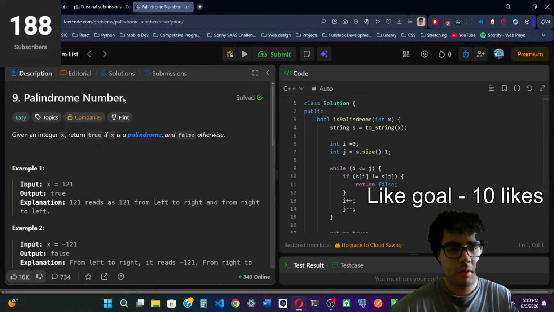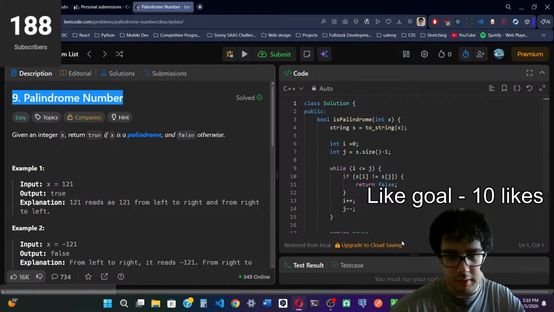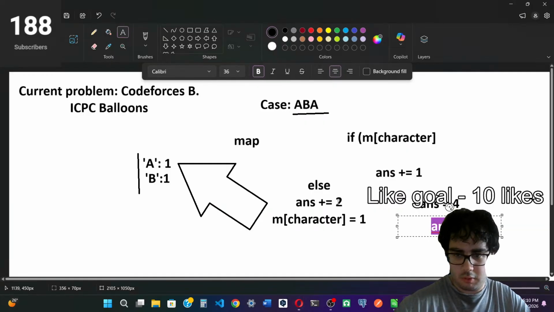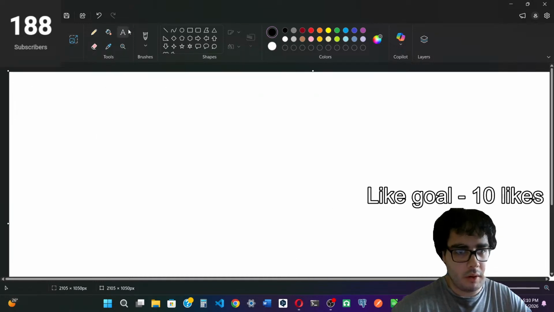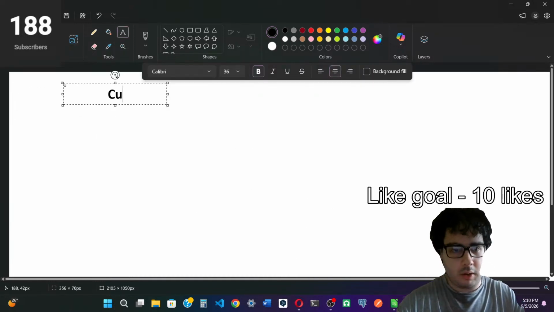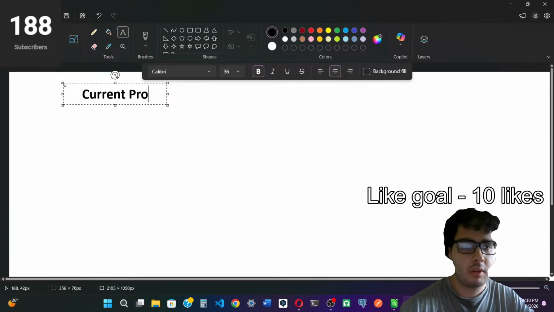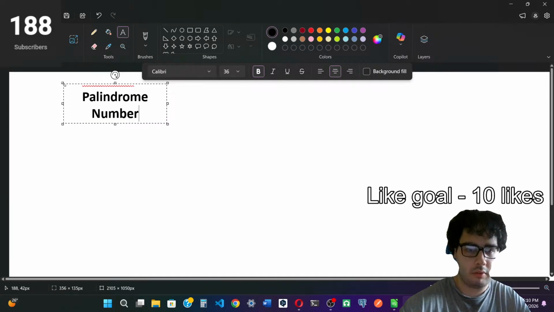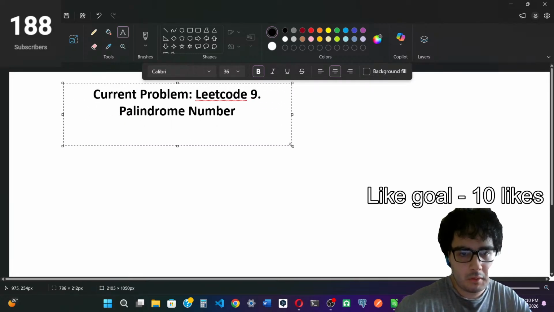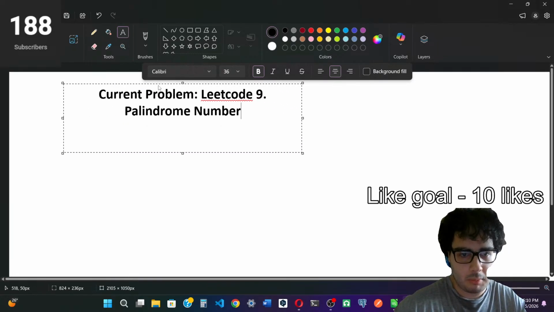Now the problem is LeetCode 9, palindrome number.